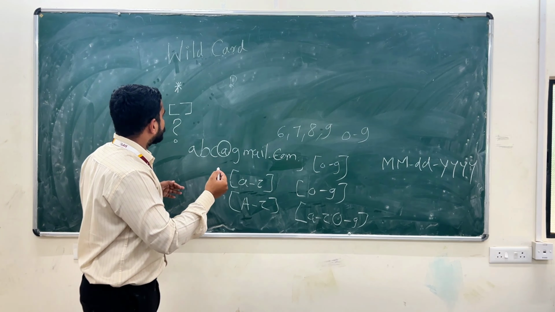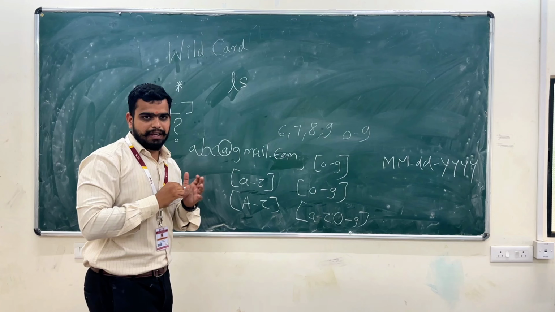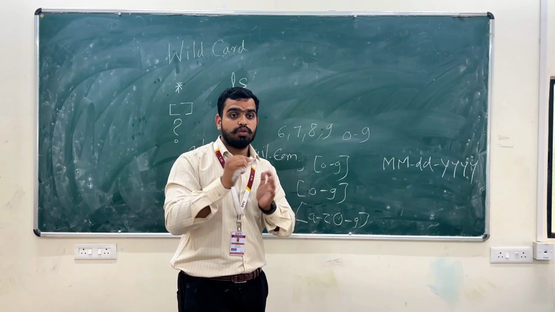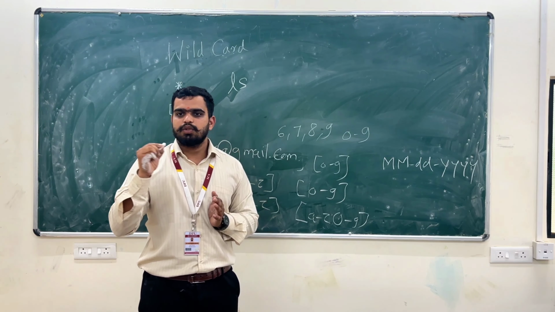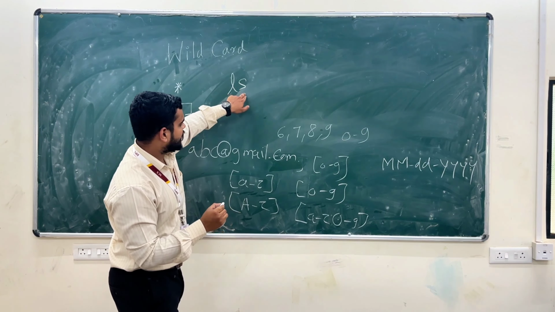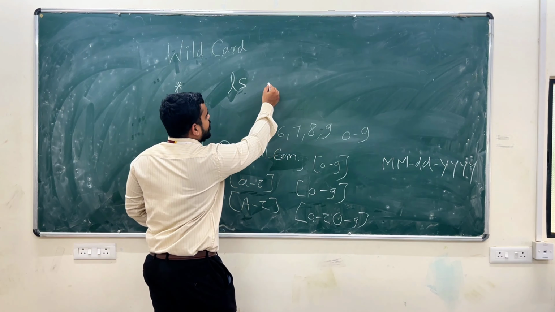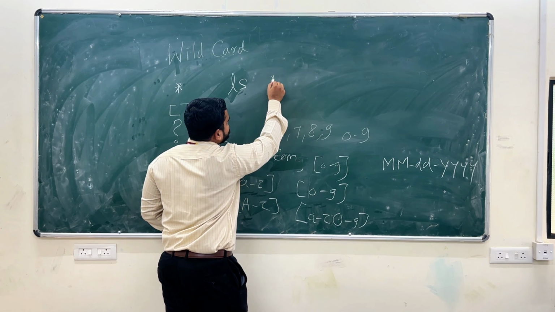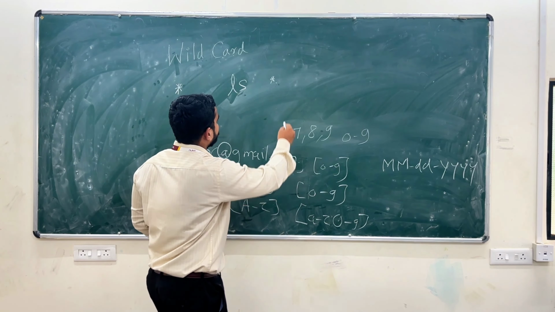So let's suppose I need to find one file, but I don't know the name, but I know it is a txt file. So in Linux we use ls, our listing command, and this asterisk dot txt.